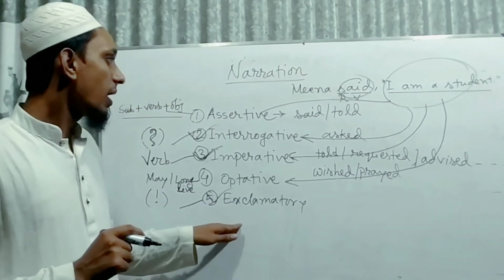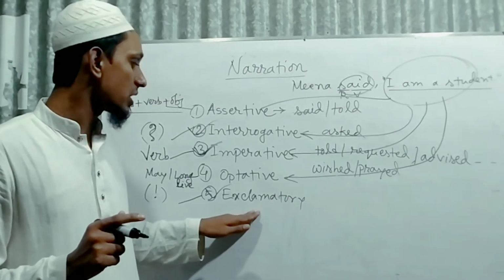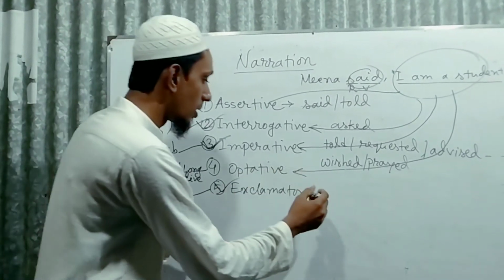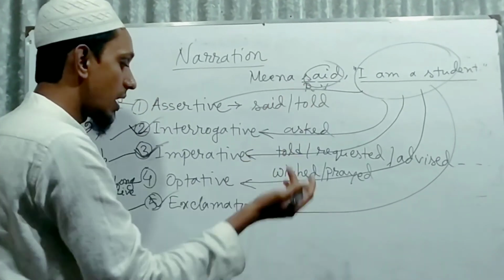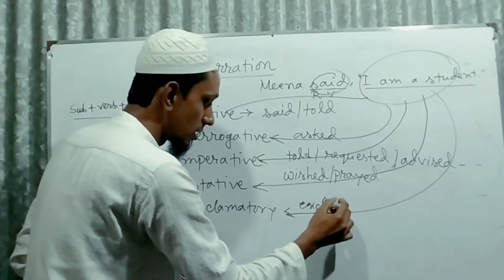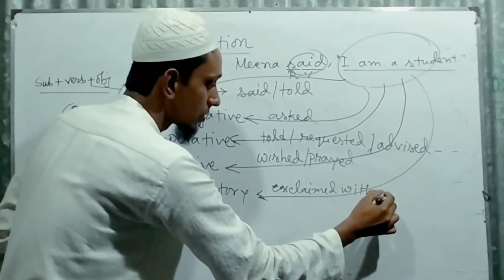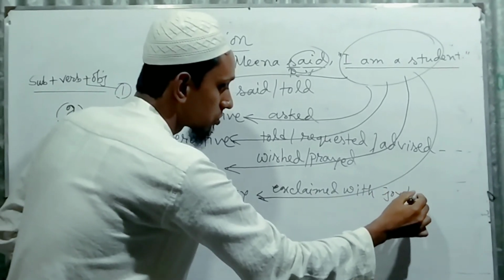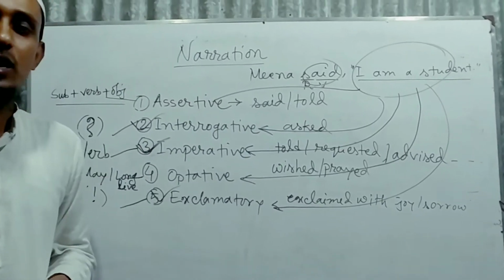But if the reported speech is in exclamatory sentence, you can use for reporting verb exclaimed with joy or sorrow or wonder, and so on.